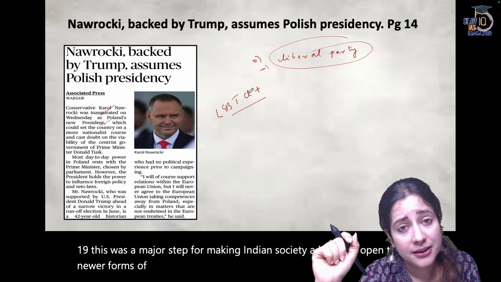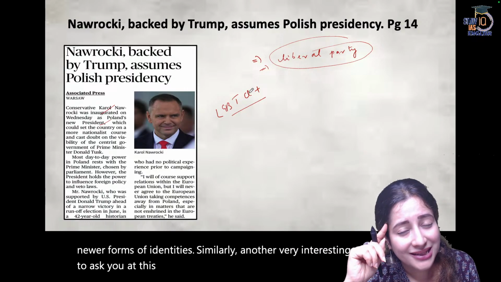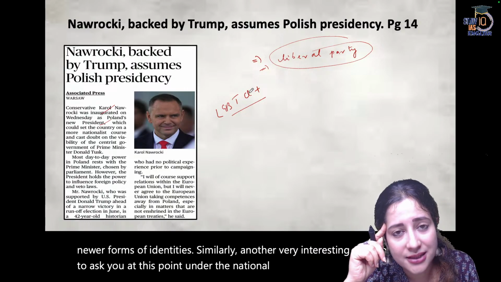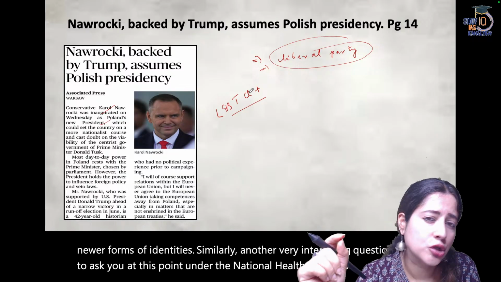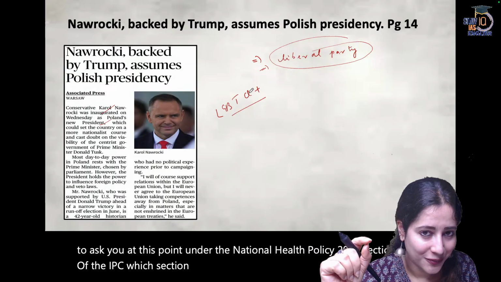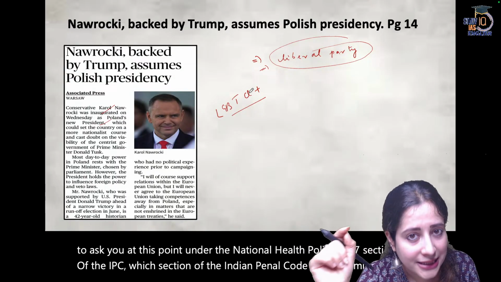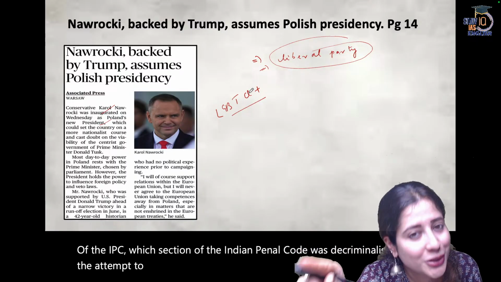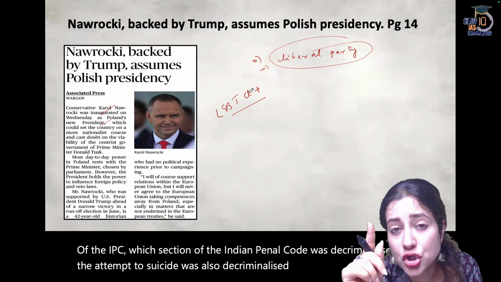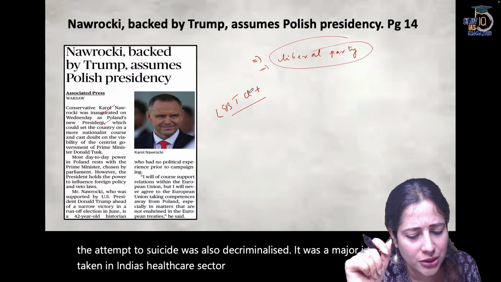Similarly, another very interesting question I want to ask you at this point. Under the National Health Policy 2017, which section of the Indian Penal Code was decriminalized, and the attempt to suicide was also decriminalized? It was a major initiative taken in India's healthcare sector. That's a quick question I want to ask you.